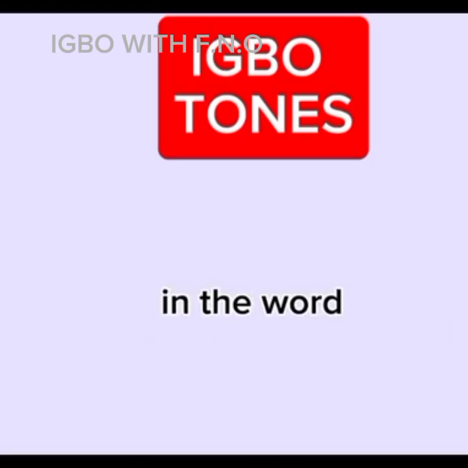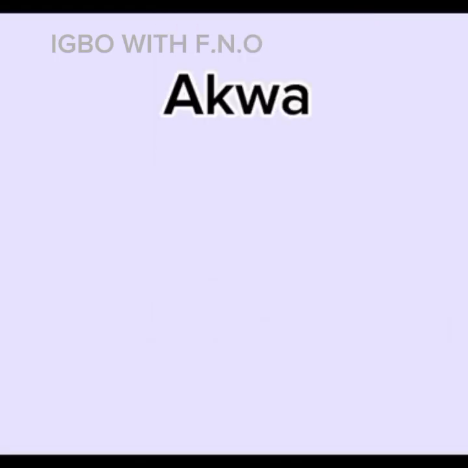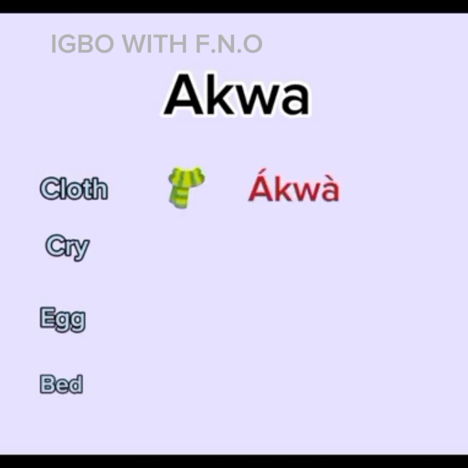Another example is the word spelled a-k-w-a. This word can have different meanings. It can mean cloth, cry, egg, bed, depending on the tone you use in pronouncing it. If you want it to mean cloth, then you say akwa, akwa. That is, you add a high tone mark to the beginning vowel and a low tone mark to the ending vowel. Then you make the sound akwa, akwa.